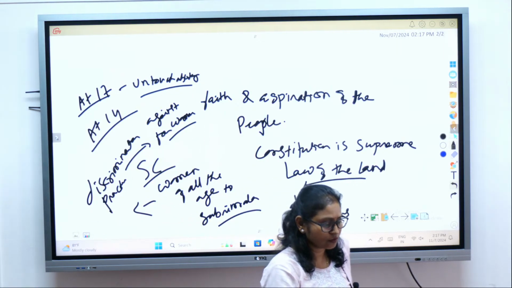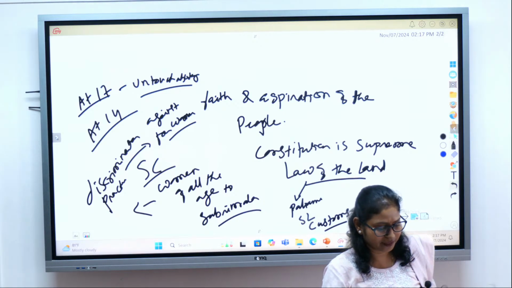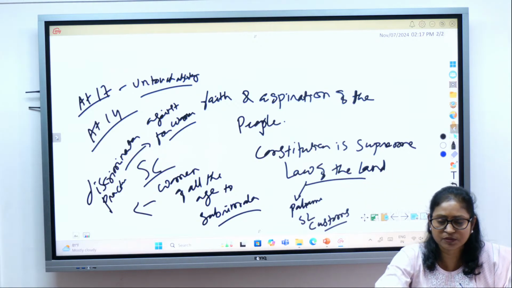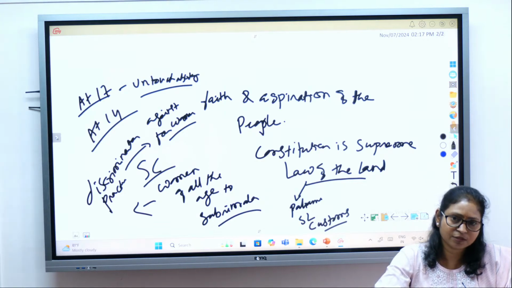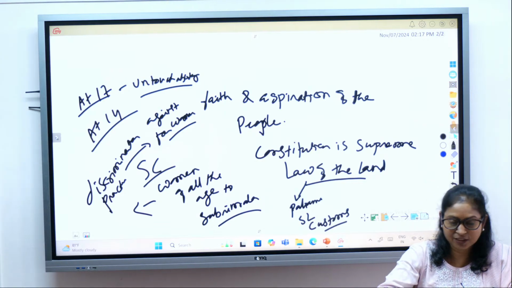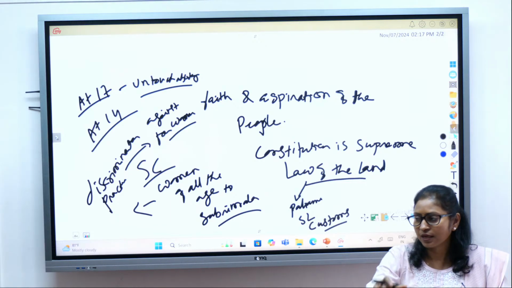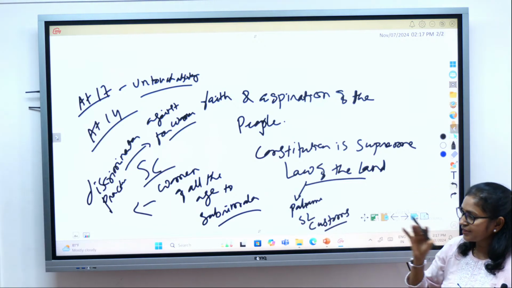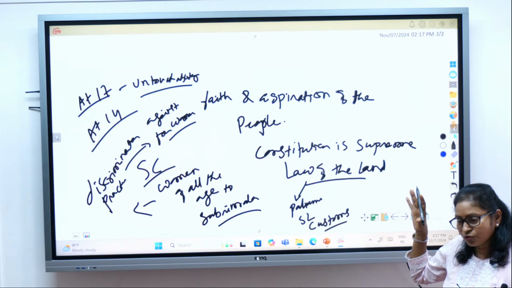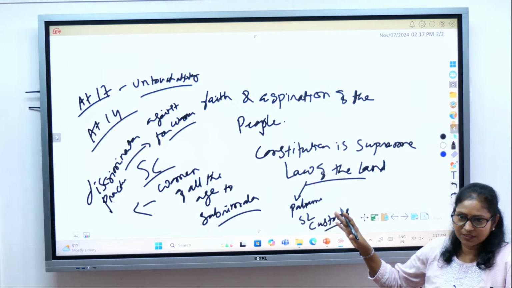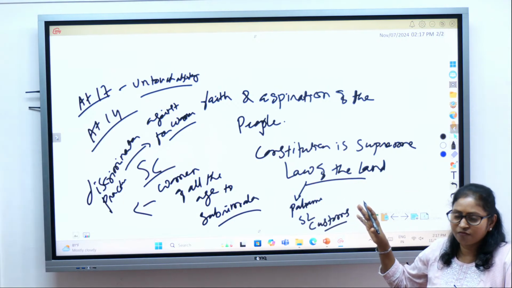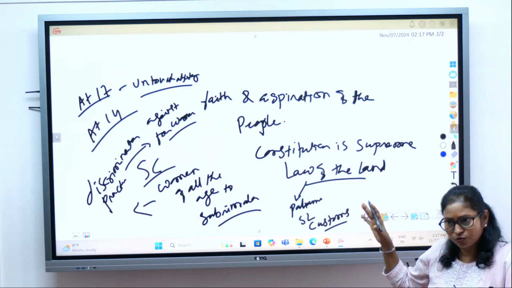So this was also very discriminatory practices against certain caste groups, which has been abolished by the Constitution itself. So untouchability is an offense. All this basically is to show the supremacy of the Constitution. These are the basic and fundamental law of the country, and it is also supreme.